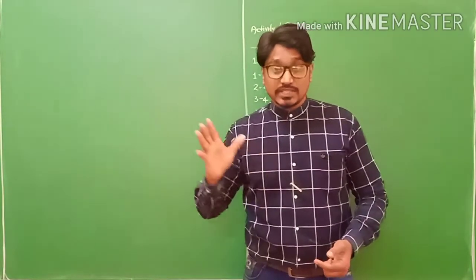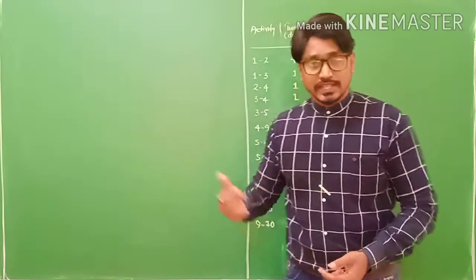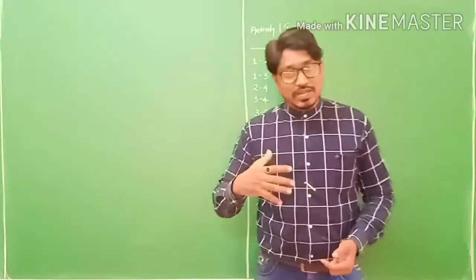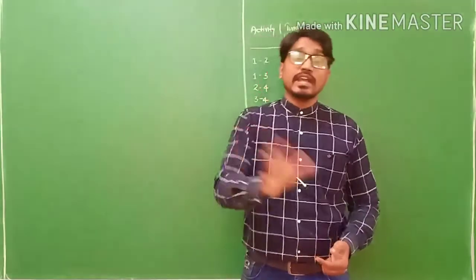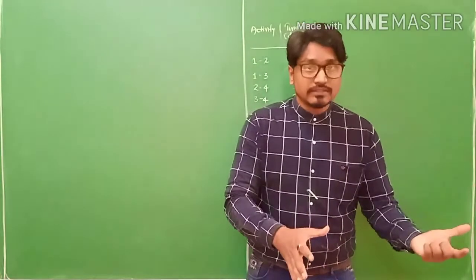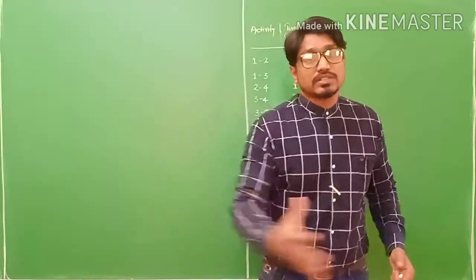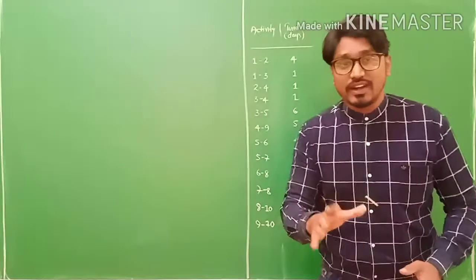So this is nothing but a set of activities. In case of a solution also, you have to solve first, second, next, third, then again. Likewise the process is there, my friends.